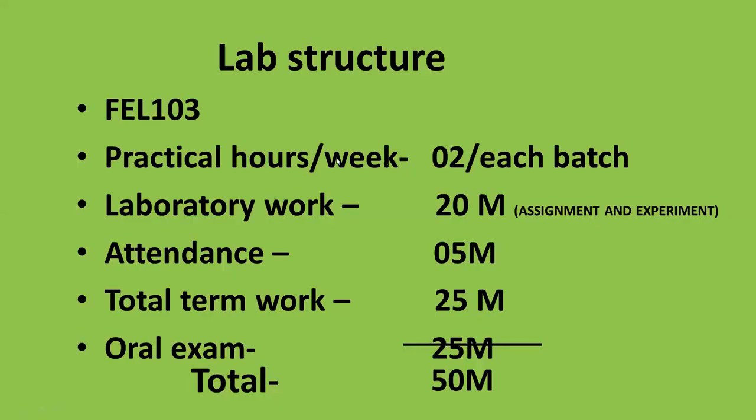Then lab structure: the course code is FEL 103. So practical hours are 2 hours for each batch. Then laboratory work carries 20 marks. This laboratory work is divided into assignments and experiments. Assignments are based on the theory syllabus, so you will be given some problems to solve for each module. Okay, so these are called assignments. And experiments, this is the laboratory work.